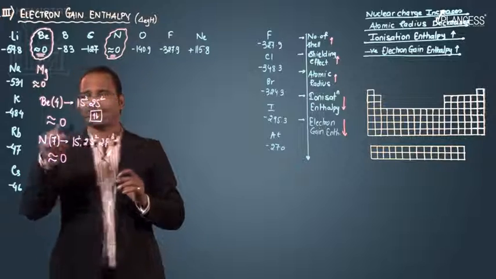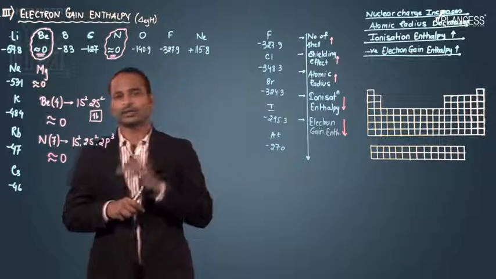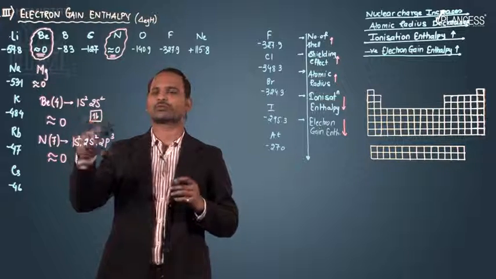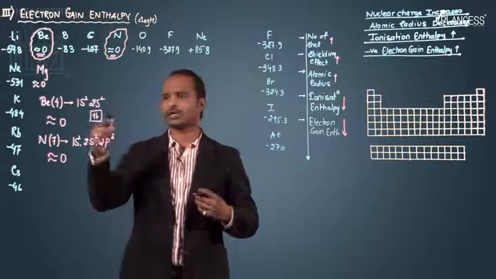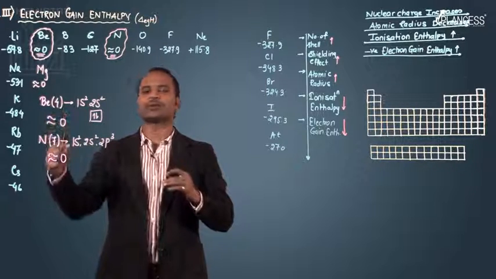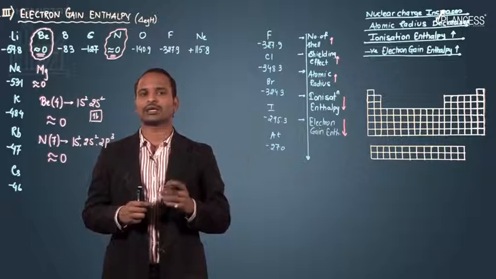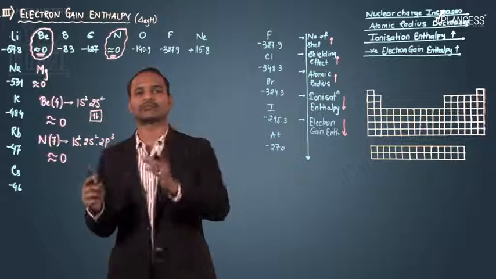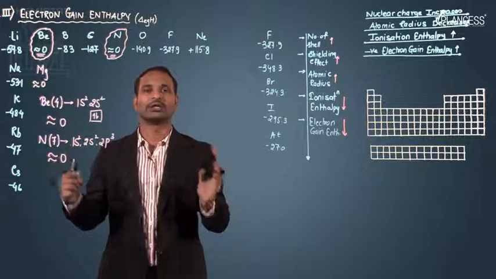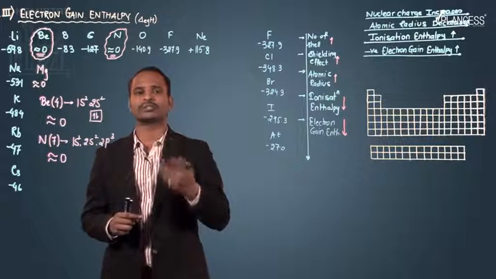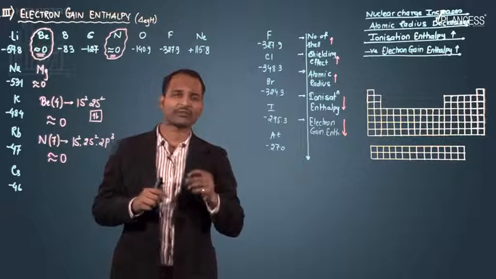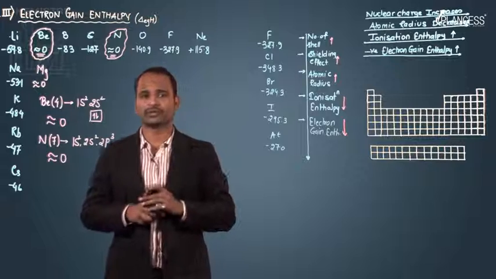In certain books this value is even given as positive. The reason is that they have the stable configuration, and since beryllium and nitrogen do not show any interest to gain the electron, we have to force the electron to enter into beryllium and nitrogen, and for forcing that electron, energy is needed. So in certain textbooks the beryllium and nitrogen values are even positive, and magnesium is also given as positive.